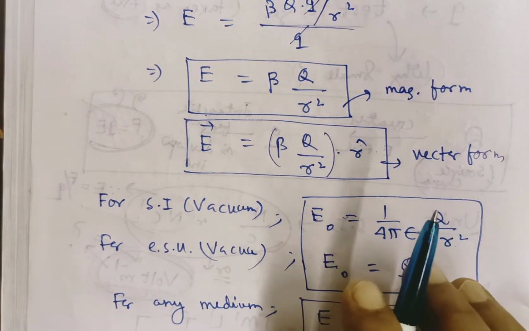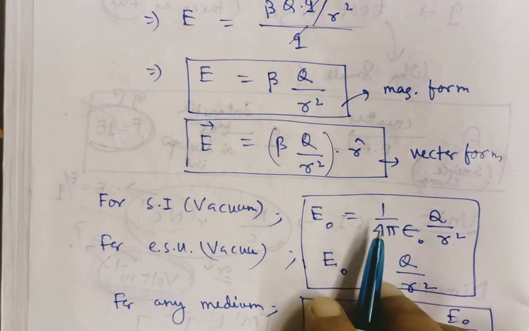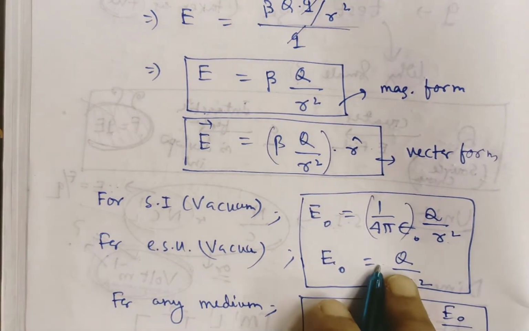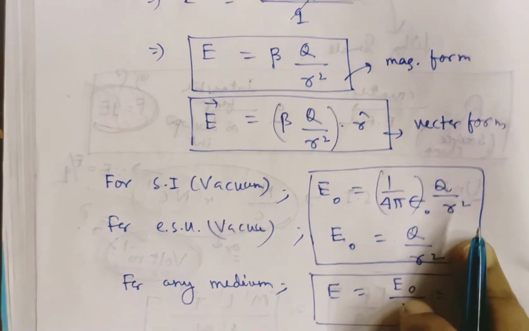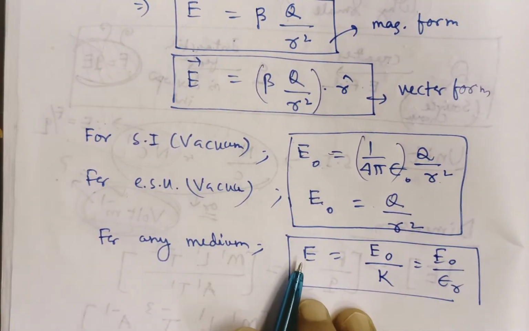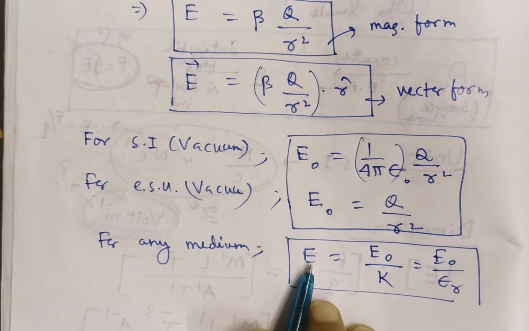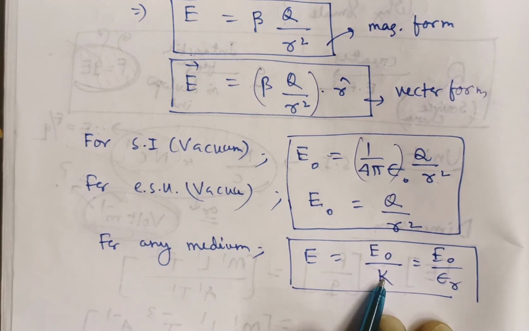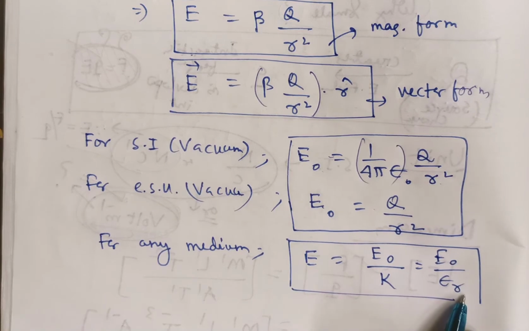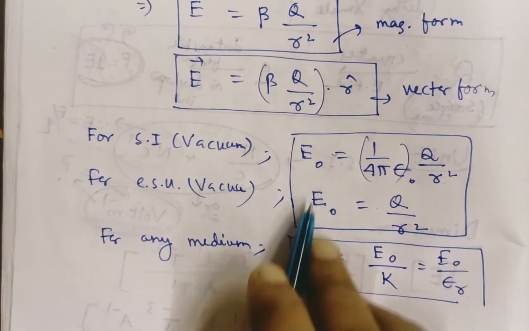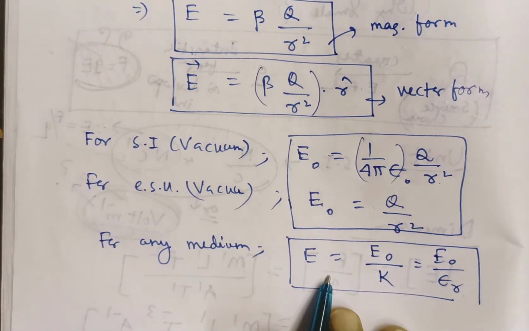And in any medium, just as electrostatic force F is equal to F0 by K, here also intensity E is equal to E0 by K. You can write K as the dielectric constant, or epsilon r as the relative permittivity. This is the formula of electric field intensity in vacuum and in any medium.